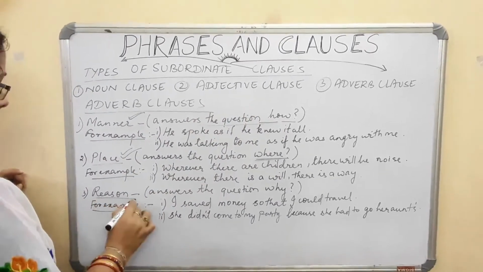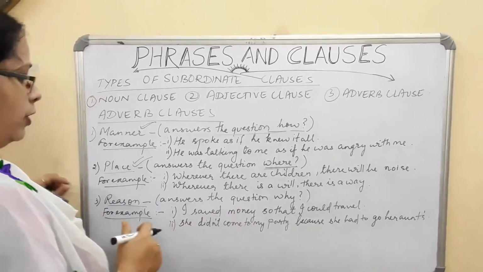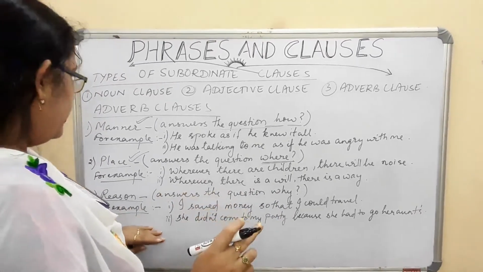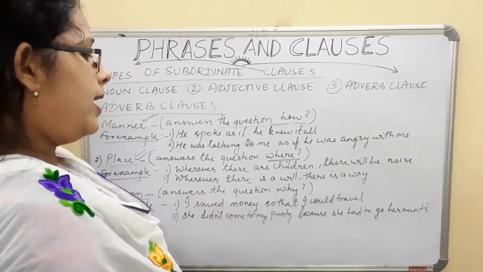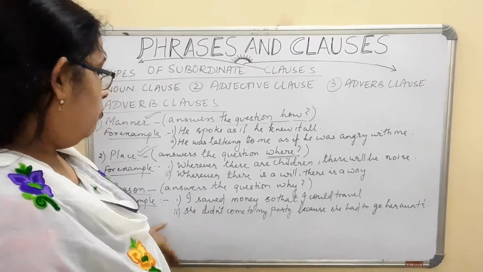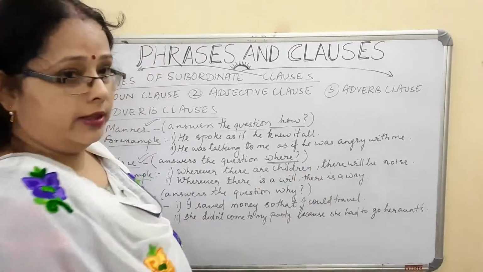Now we are coming to reason, which is very simple: why. If you are getting the answer to a why question, then that is for the reason, that is an adverb clause. Now, I saved money so that I could travel. I am giving you the reason why I have saved money. I saved money so that I could travel.